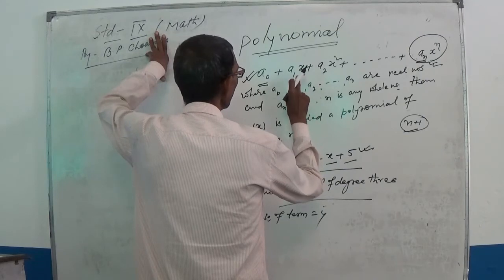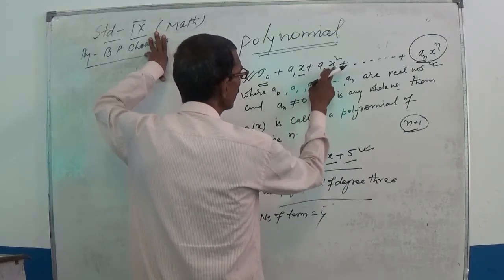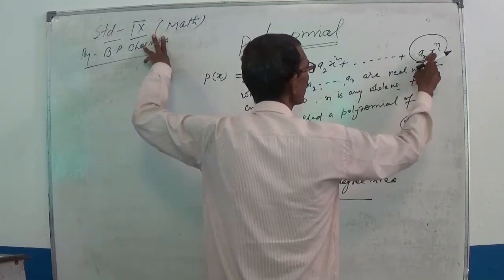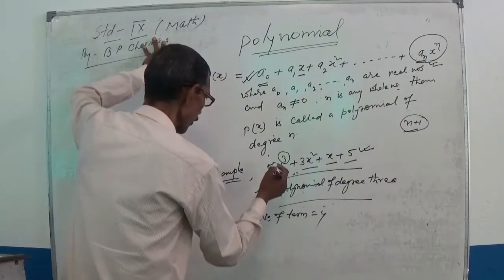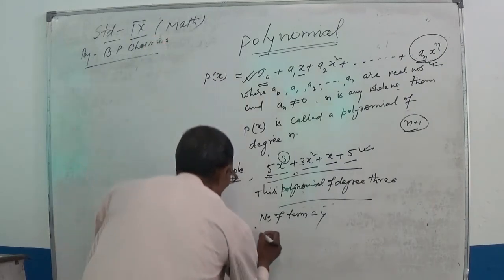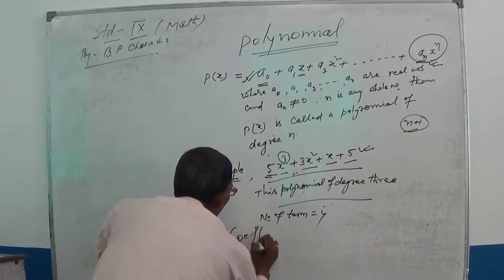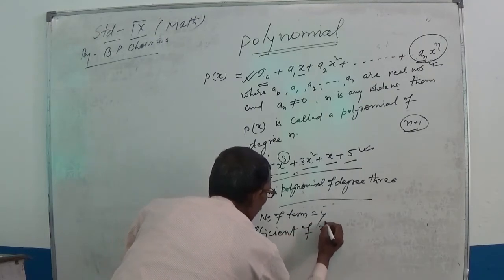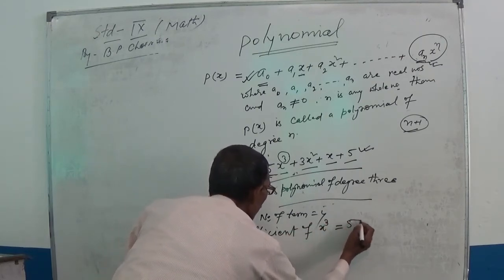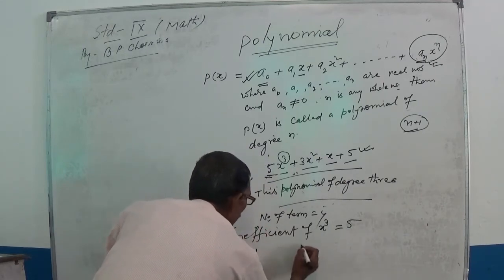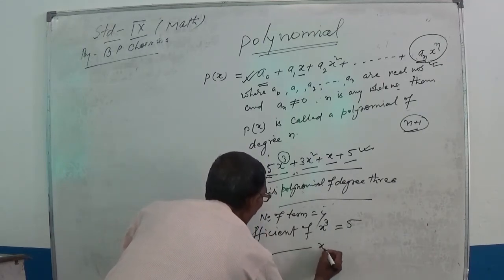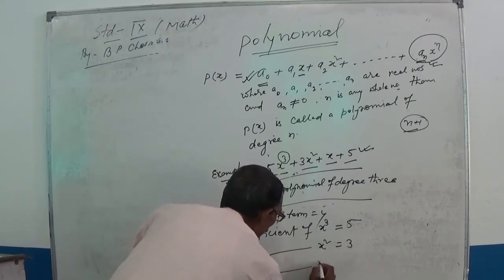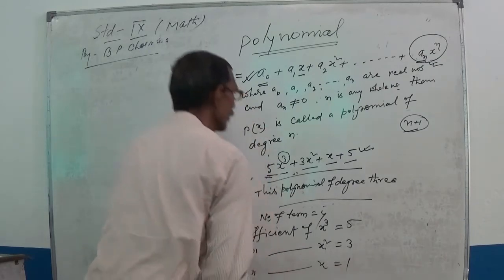So here the coefficient of x is a1, the coefficient of x square is a2, similarly the coefficient of x cube is a3. Here the coefficient of x cube is equal to 5. Similarly, the coefficient of x square is equal to 3 and the coefficient of x is equal to 1.